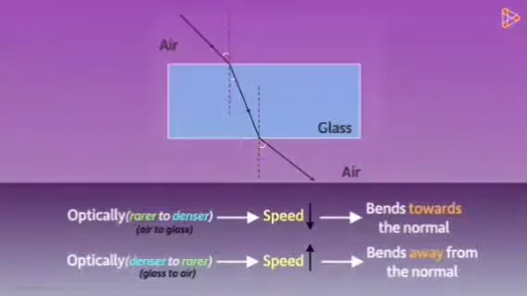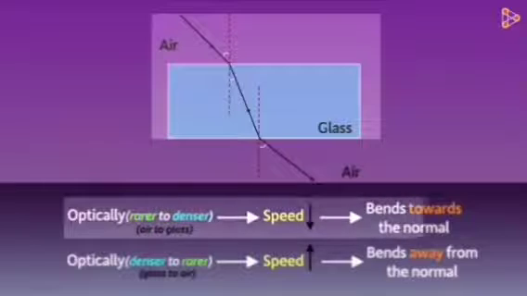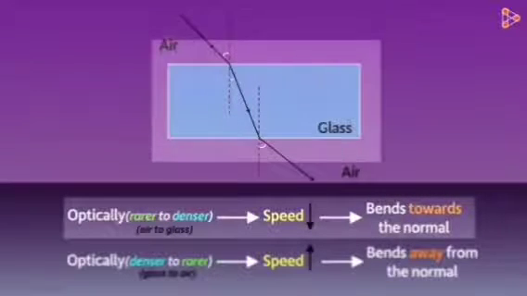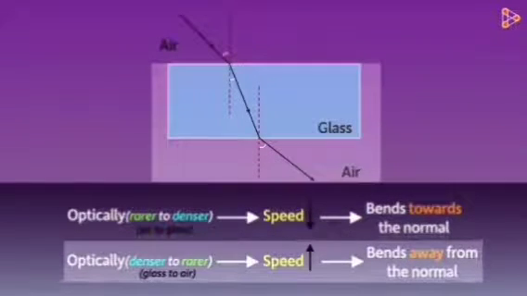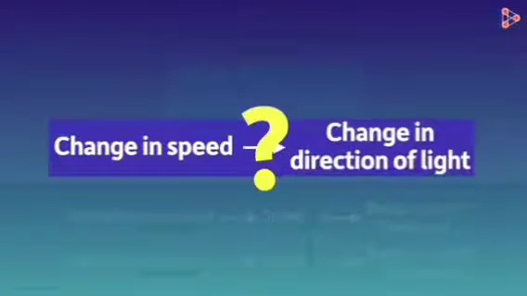In the figure, the case above is from optically rarer to denser, and the case below is optically denser to rarer. But how does the change in speed result in the change of direction of light? I did mention in my previous video that we will understand this with the help of an analogy. For the next few minutes, just forget everything I told you about anything related to light and just concentrate on what I'm about to show you.